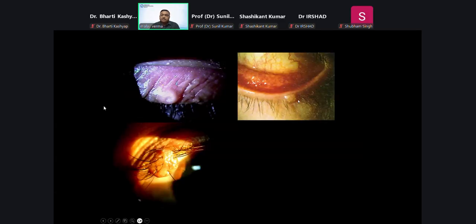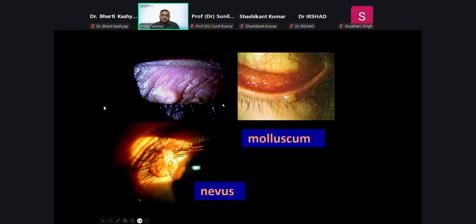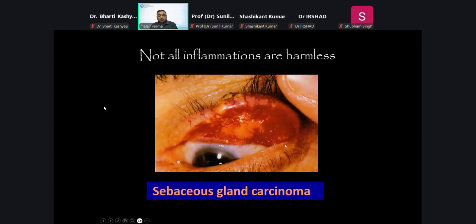Then once again, these are three similar looking conditions. These are molluscum, molluscum, molluscum. This is a nevus. And then this is not a chronic conjunctivitis. This is a sebaceous gland carcinoma with a pagetoid spread.